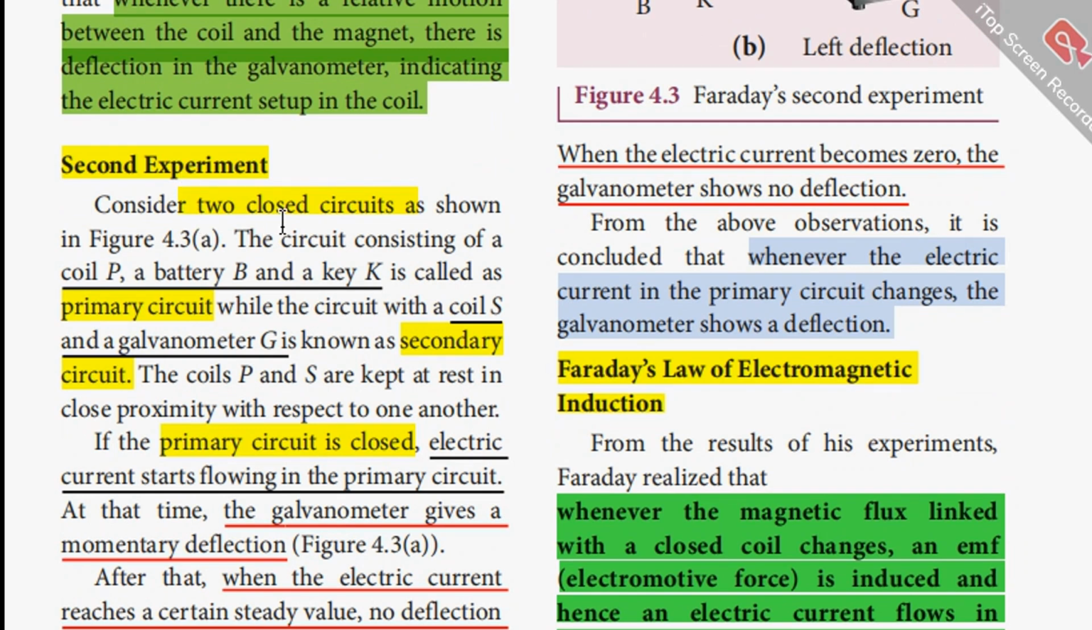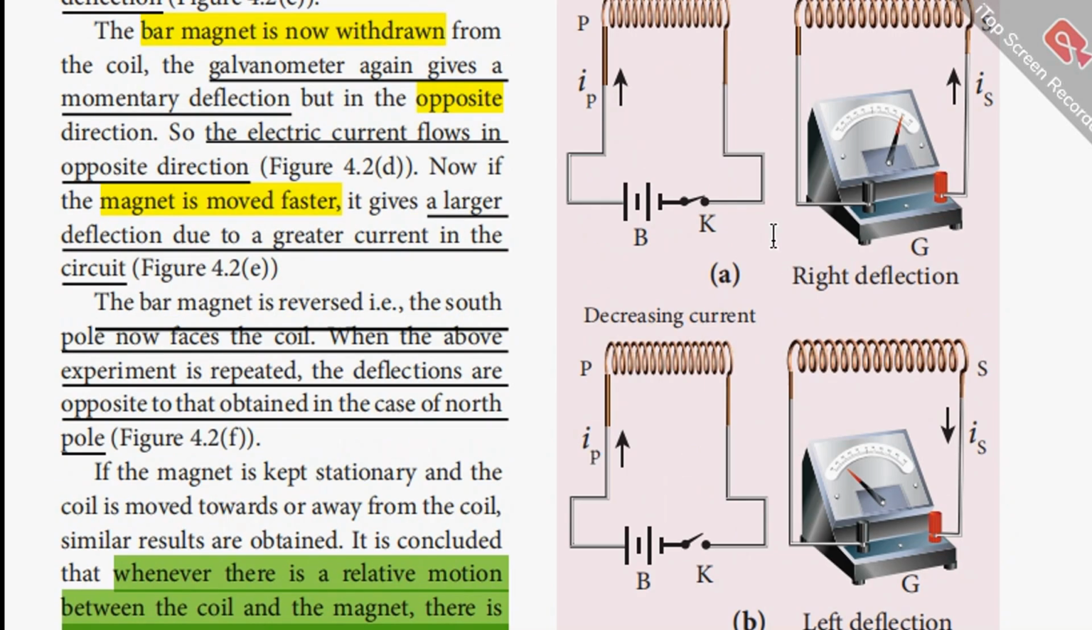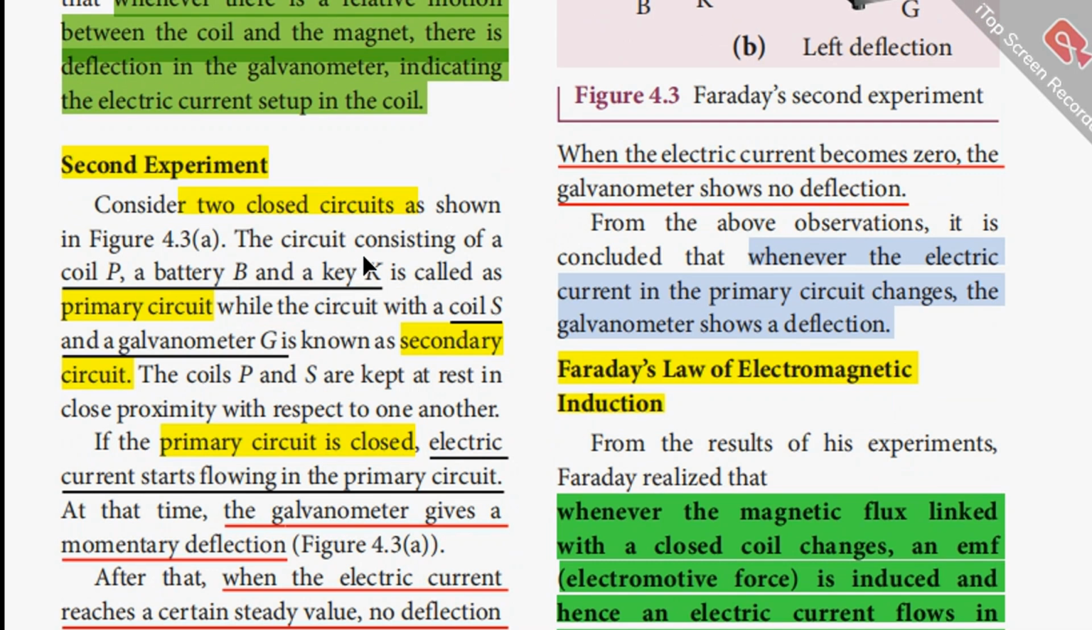For this, let us consider two closed circuits as shown in this figure 4.3a. There is a coil which is connected to a battery through a key, and here there is a galvanometer which is connected to this coil, which shows a right hand side deflection. Here the circuit consisting of a coil P, a battery B, and a key K is called the primary circuit, whereas the circuit with a coil S and the galvanometer G is known as the secondary circuit.